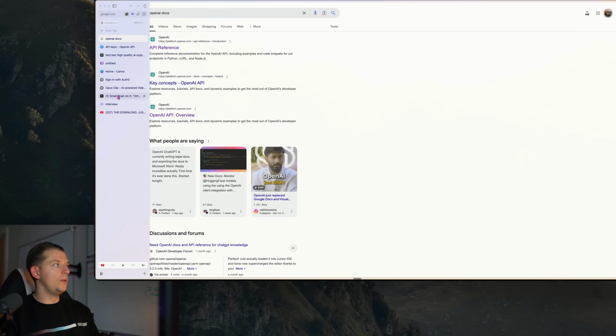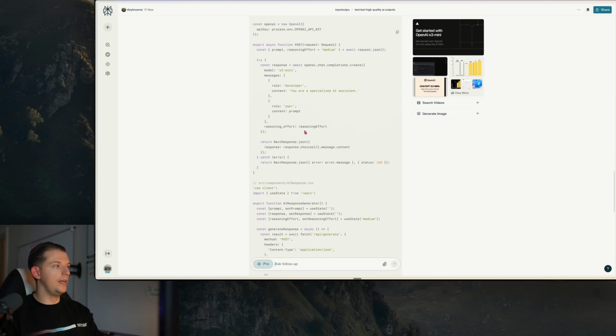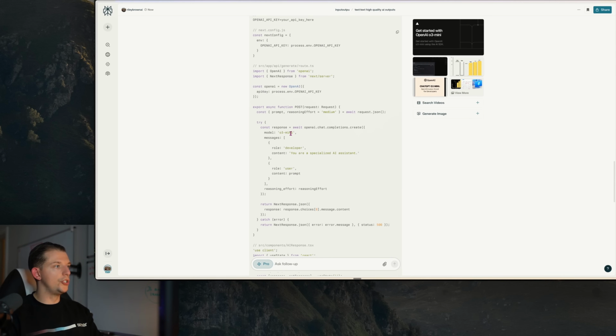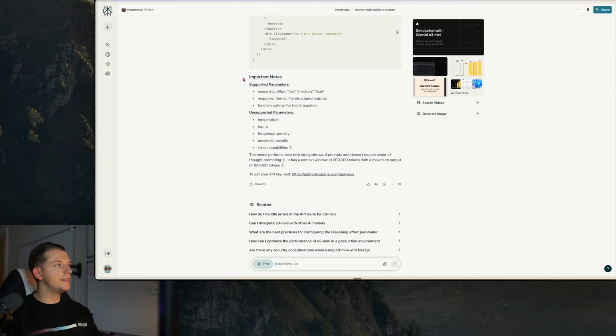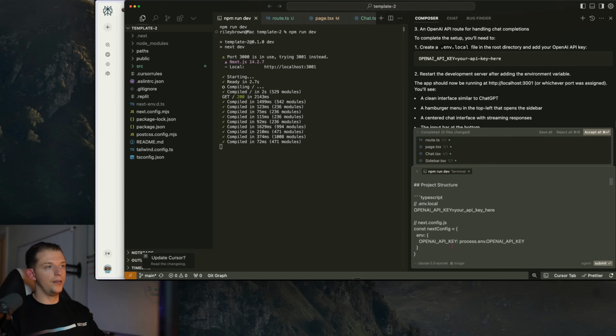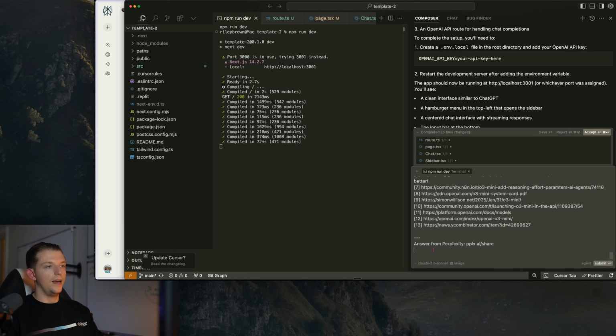Okay, now that we have that out of the way, we can go back to this right here, and here we go. It looks like it gave us all of the information to use O3 Mini, and it said supported parameters, reasoning low effort, unsupported parameters. This is exactly what we want. So we're going to copy this. We're going to go back to Cursor, and I'm going to paste this in right here. And can you please create an env file, the file placeholder for me to put my API token.